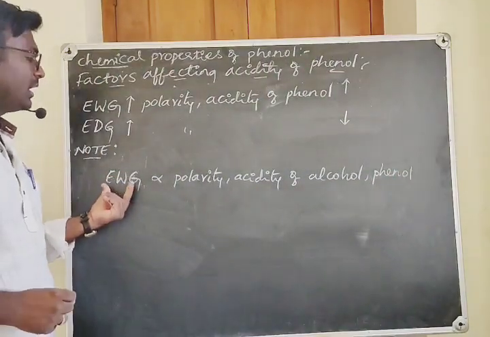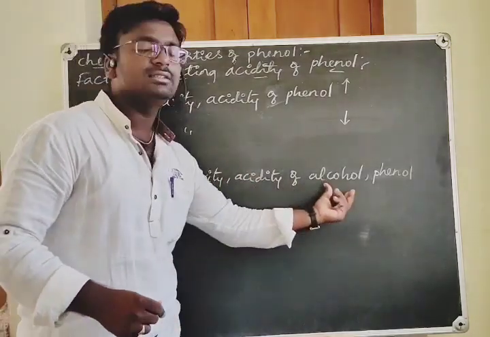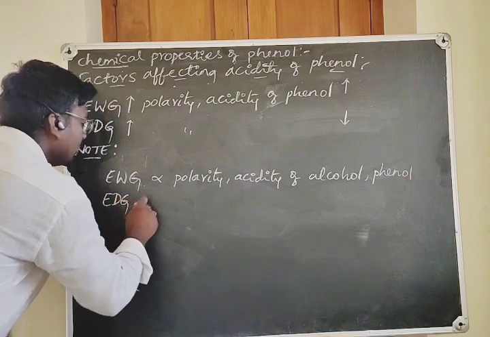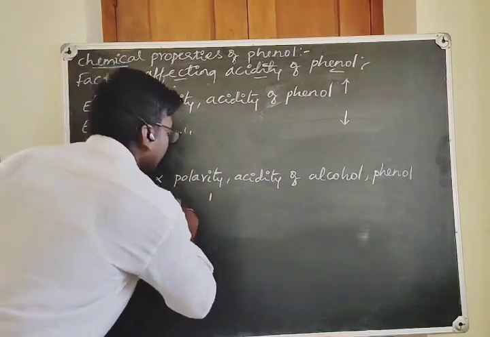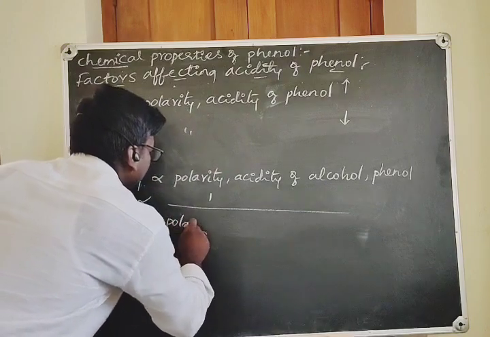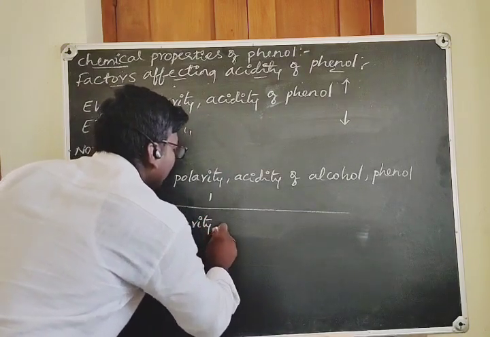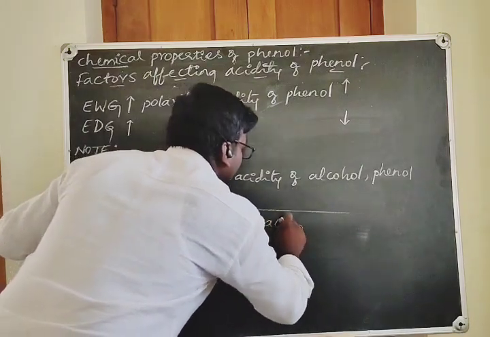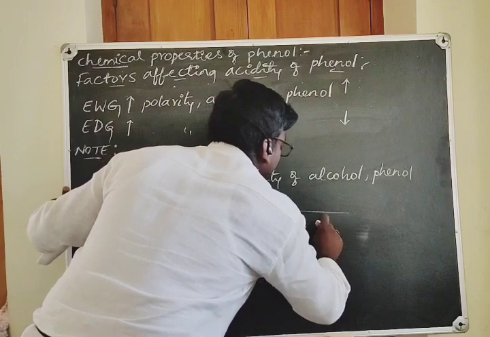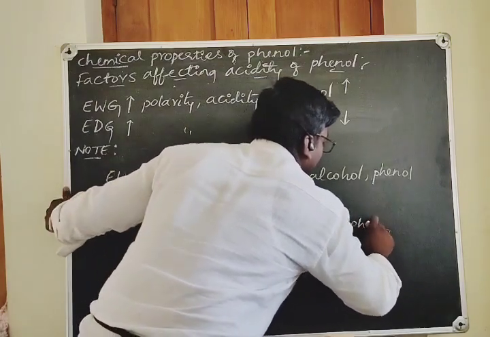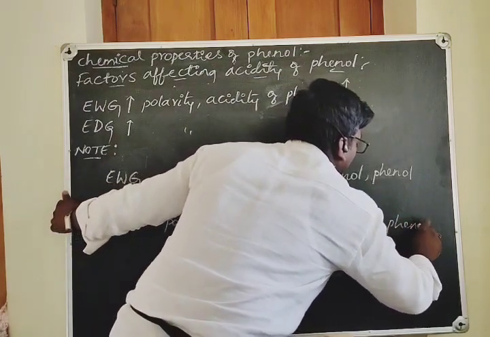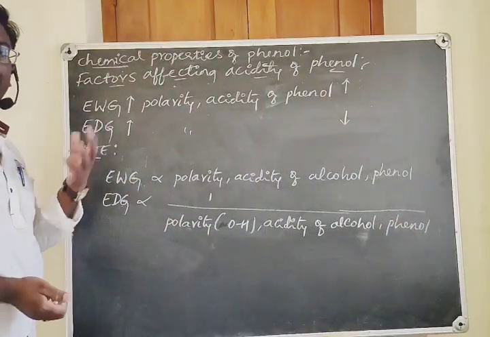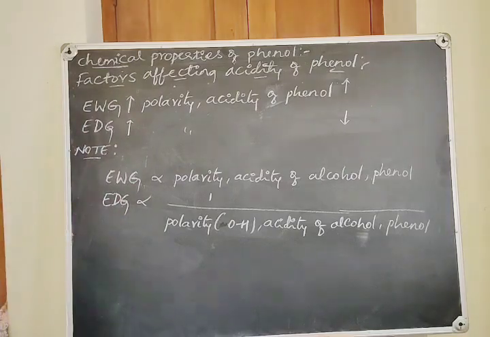Electron withdrawing groups are directly proportional to the polarity and acidity of alcohols and phenols, while electron donating groups are inversely proportional to these. That is, polarity means you have to consider the polarity of the OH bond, and thereby the acidity of alcohols and phenols. This is all about the acidity of phenols in comparison to that of alcohols.